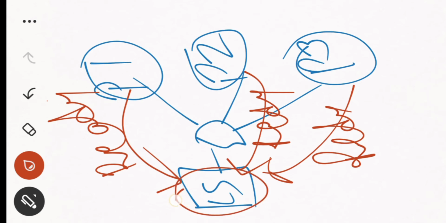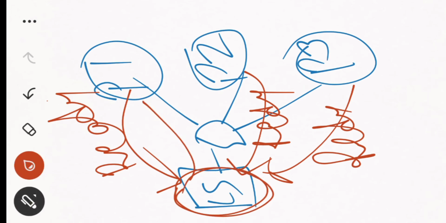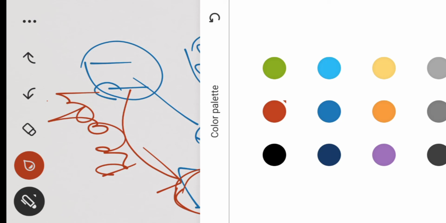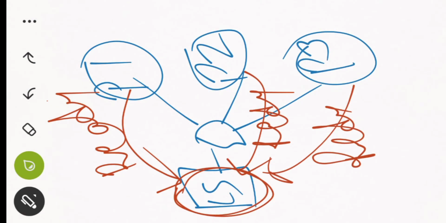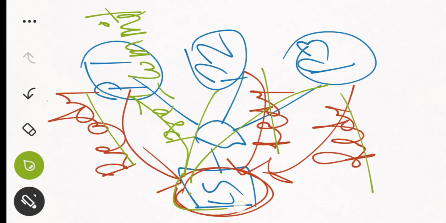Then this coordinator site will send the prepare commit message to all the sites. This message will be sent to this and this participating site also, right? Why? Because all the participating sites have sent me the ready message. That means they are ready to commit. That's why I will send one more message to them, called the pre-commit message.